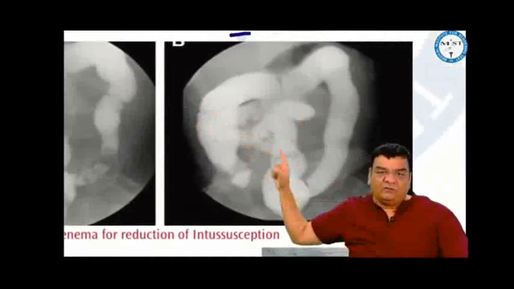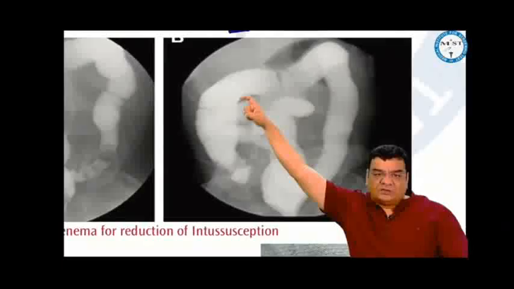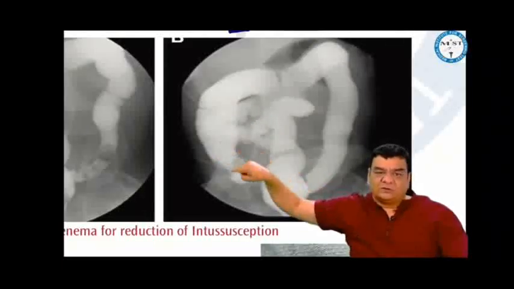Like in this picture, you are seeing a claw sign here. That is, the ileum is tightly fitted inside, so the contrast is not moving down. But when we give the contrast with pressure or air with pressure, that pressure forces the inner tube to move out, and that reduces the intussusception, which you can see here.